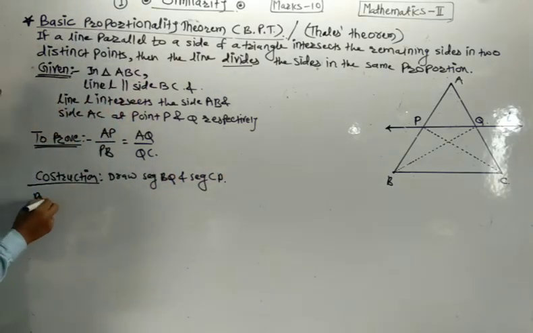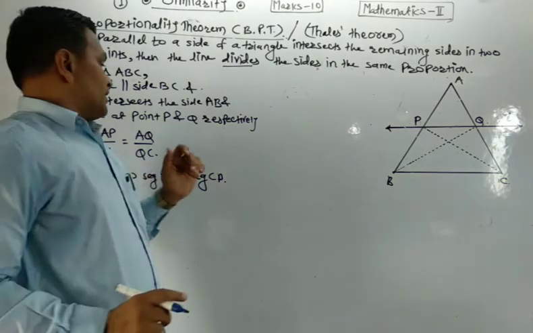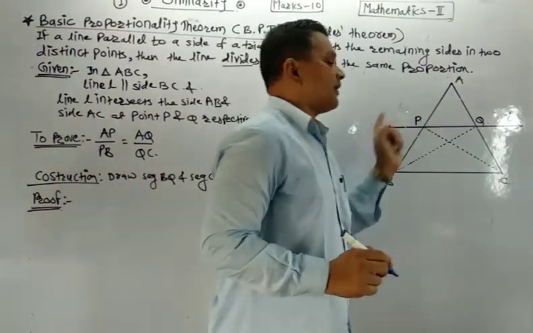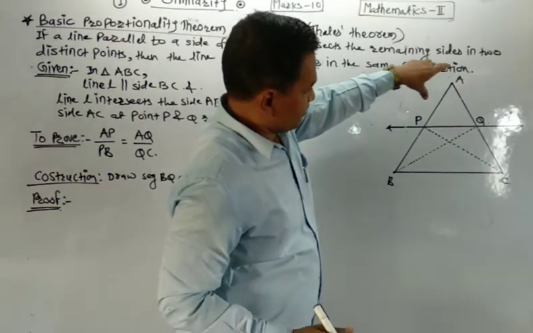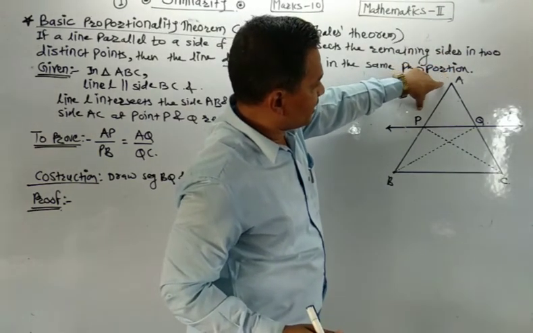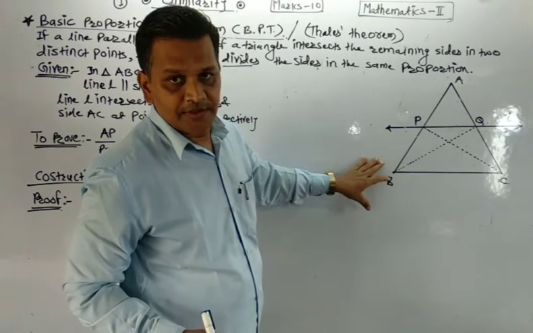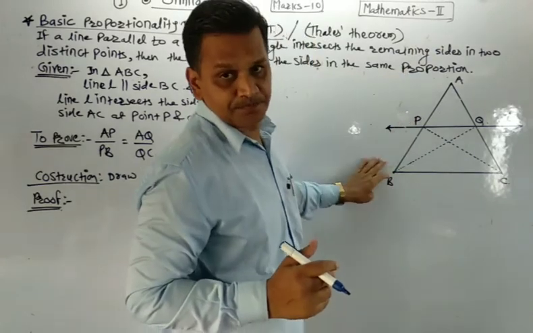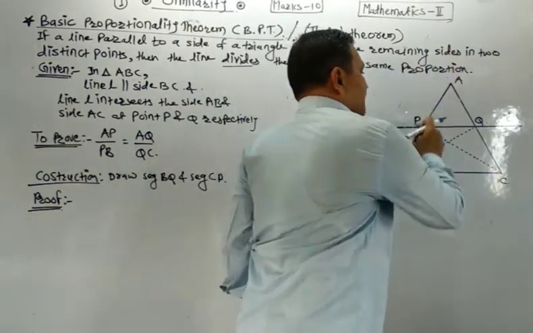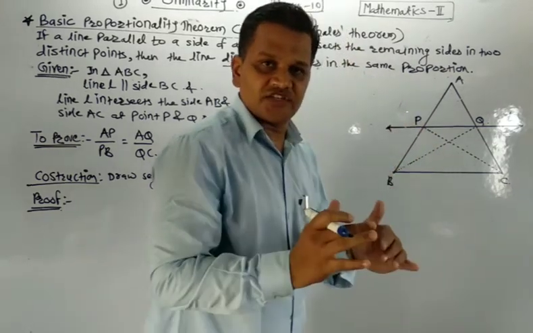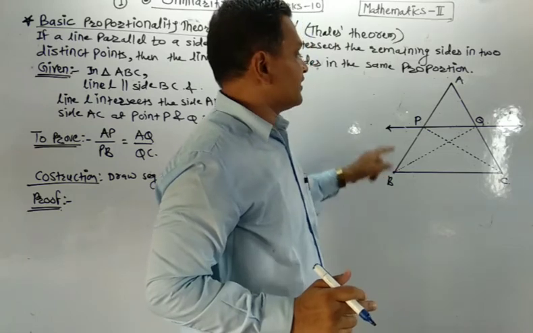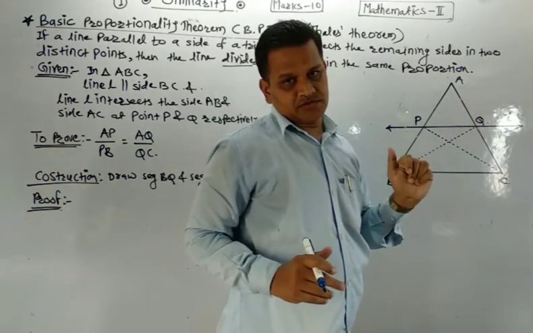Proof. It is very easy. Now, first of all, find the value of AP by PB, means the ratio of AP divided by PB. Now, let us consider the two triangles whose bases are AP and PB. Here, triangles APQ and BPQ are the two triangles whose bases are AP and PB, and their vertex Q is common.